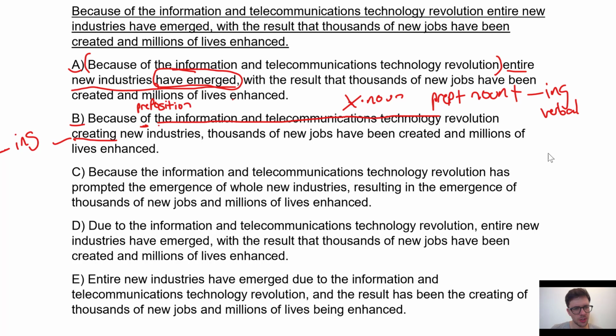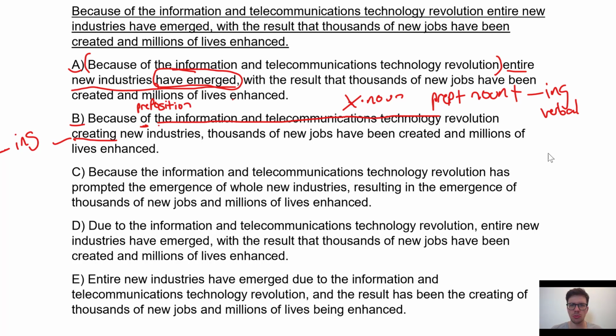And actually, according to the GMAT, this is wrong, because these ing verbals are not allowed to act as verbs. It's just not their job. Moreover, prepositions aren't really able to hold things that act like verbs. Prepositions can have ing gerunds as their object. That's absolutely fine. However, we cannot have an action as the object of a preposition. It's basically too much action for the preposition.